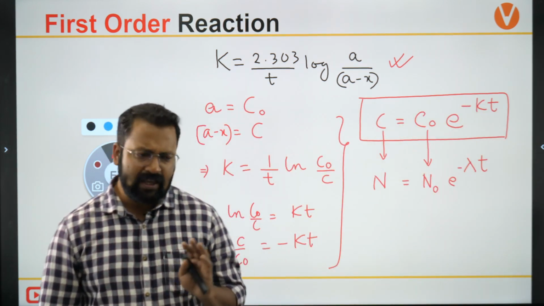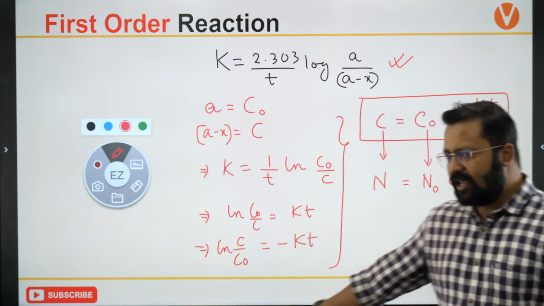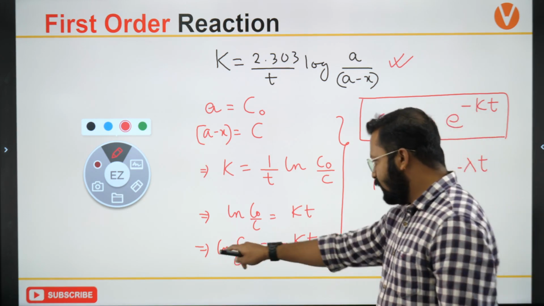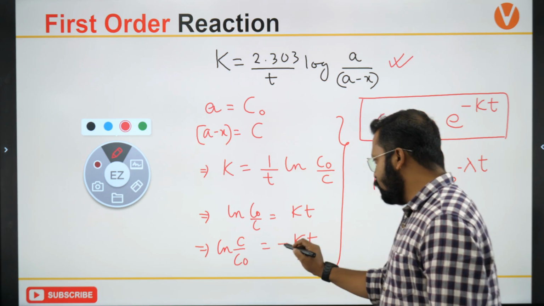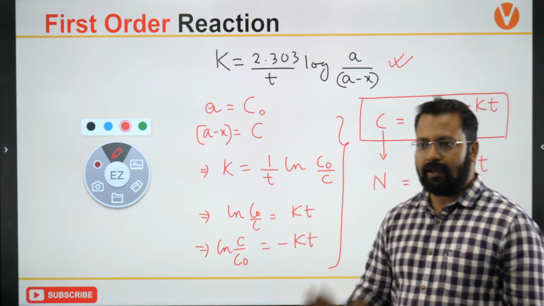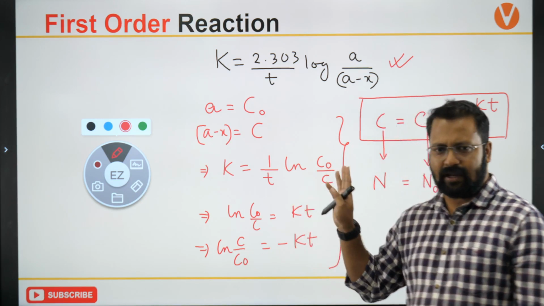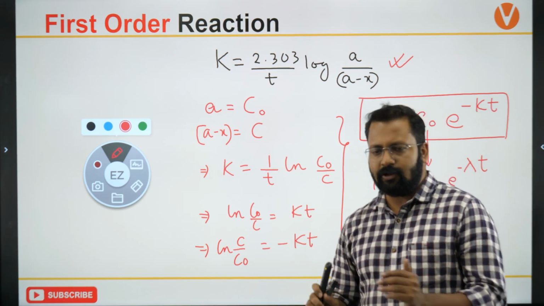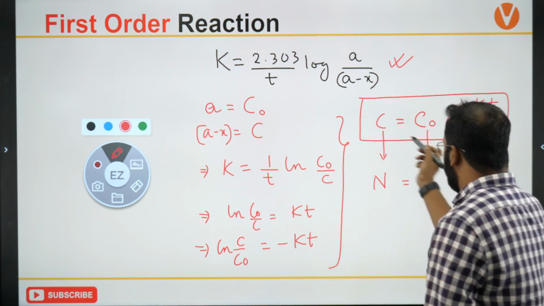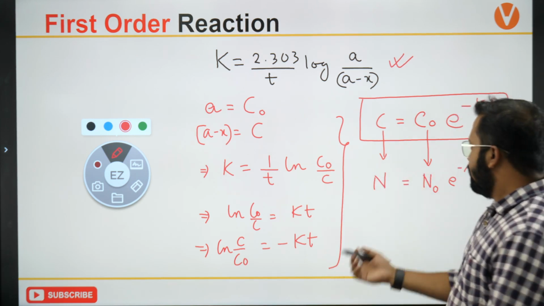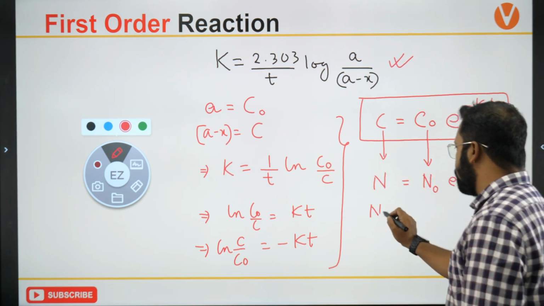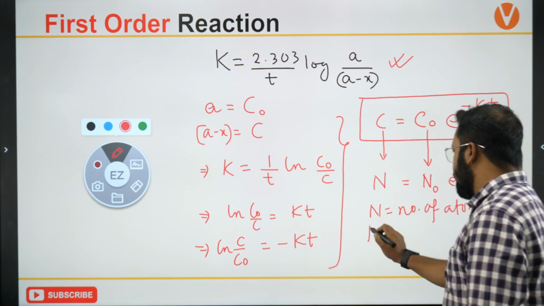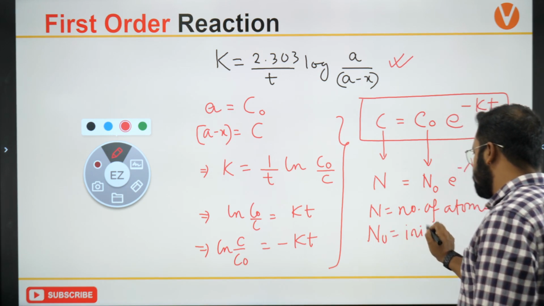Okay, C equals C naught e to the power minus KT. It's a very easy equation. C by C naught is equal to minus KT. If you have to remove ln, C by C naught will become e to the power minus KT, and that is how you have written this equation. Okay, is that understood? This equation for radioactivity will change into this, where n represents the number of atoms and n naught represents the initial number of atoms.